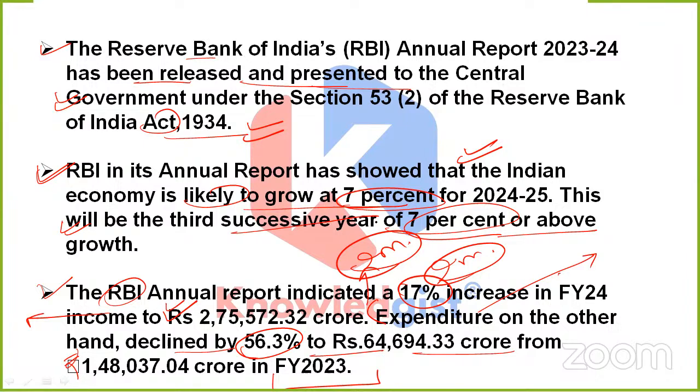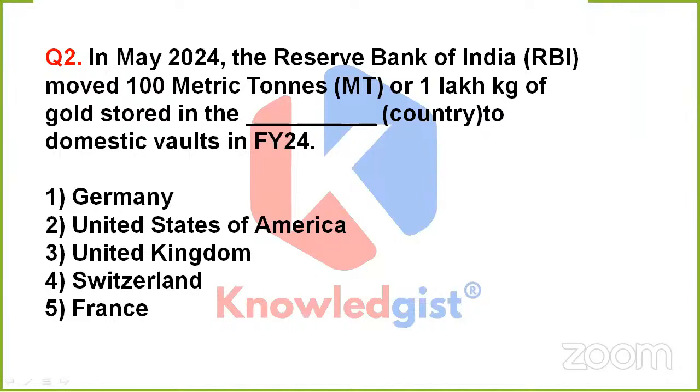So now, friends, coming to the next question, which is asking: in May 2024, Reserve Bank of India moved 100 metric tons or 1 lakh kg of gold stored in a dash country to domestic vaults in financial year 24. So, what is it asking? The question is simply asking us.